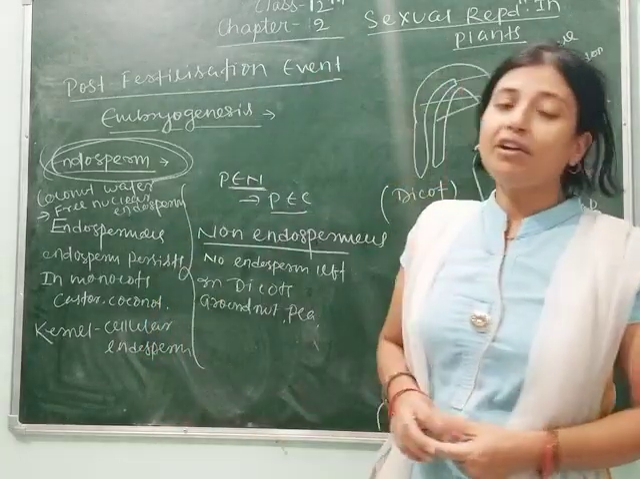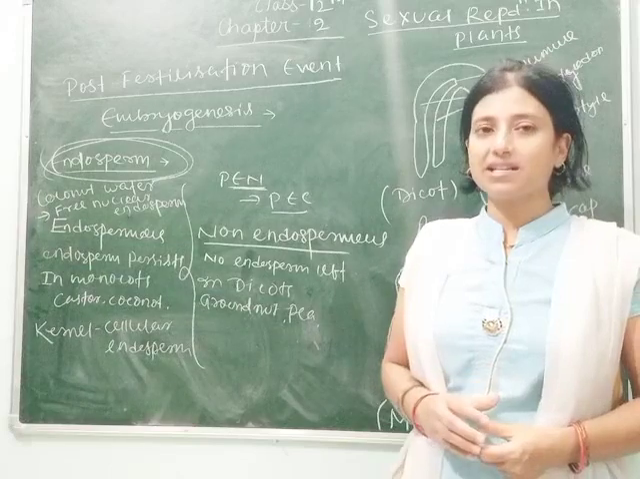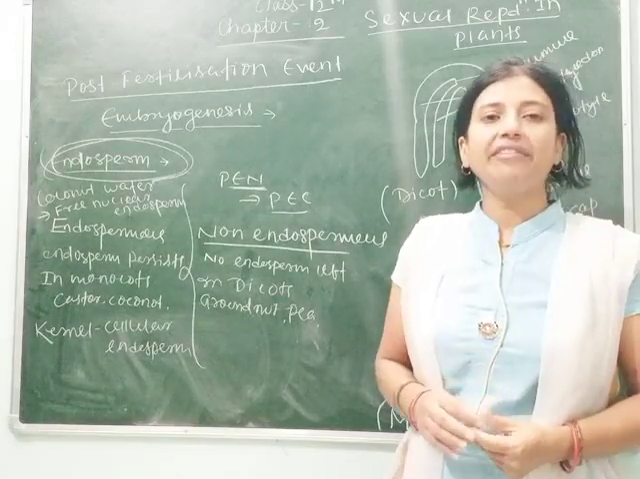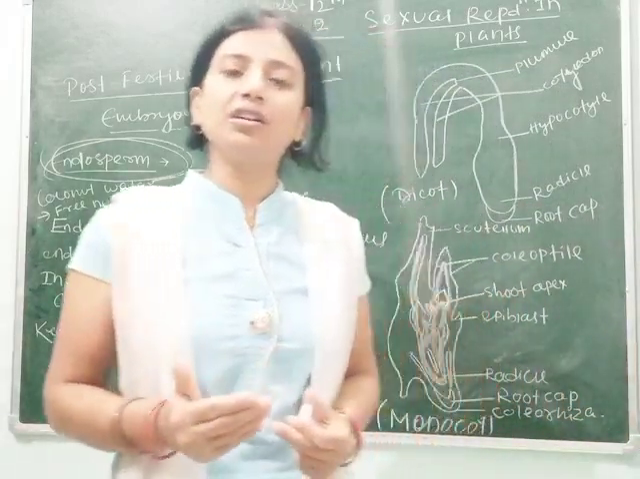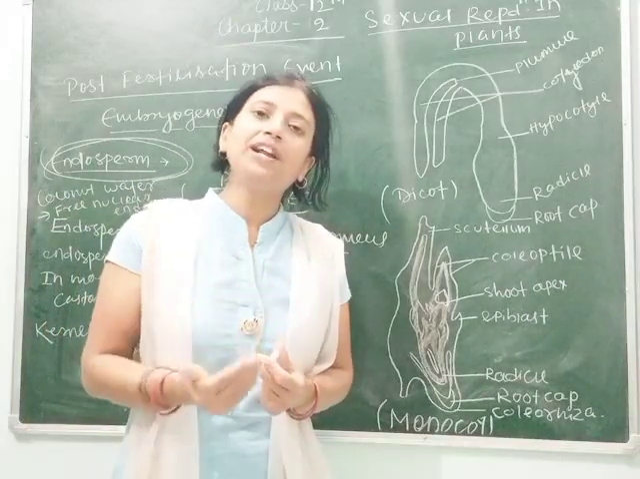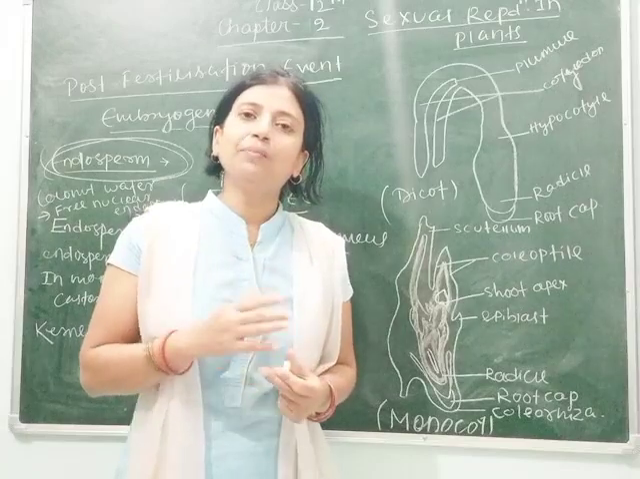Today we will continue chapter 2 of class 12, that is sexual reproduction in plants. In our previous class we studied the fertilization event, in which we saw how double fertilization and triple fusion occur and what the result of double fertilization is. The result of double fertilization was the formation of the zygote and the primary endosperm nucleus.